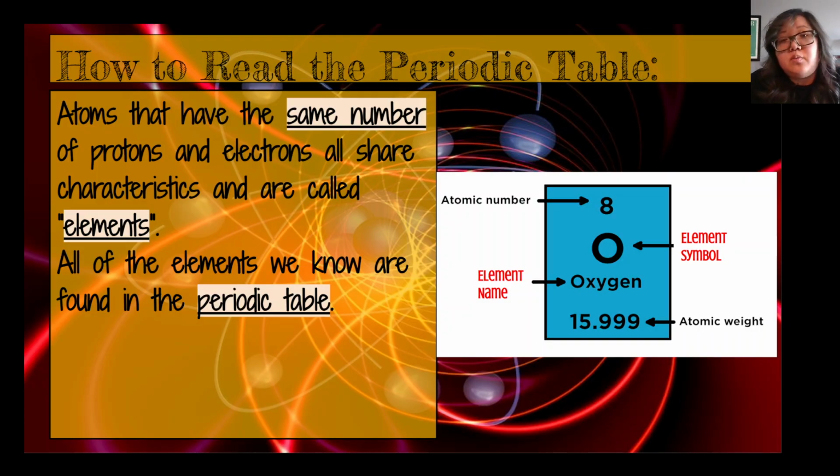All of the elements that we know is going to be found in the periodic table, and you will get a copy of the periodic table to use, and you can use that periodic table on every test or quiz that we have that is going to ask you about it.